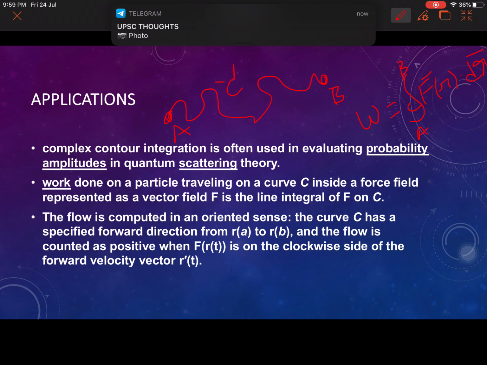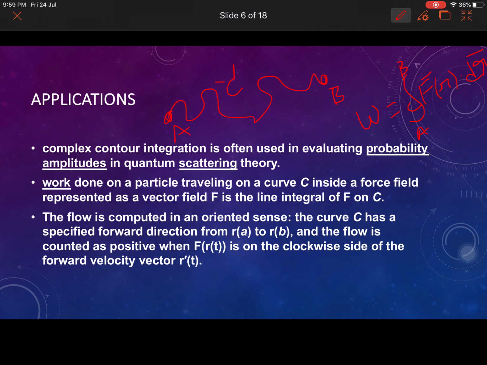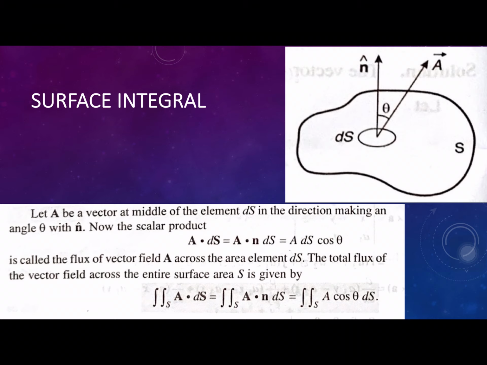When it comes to the positive f, it is the clockwise side, the forward velocity vector r dash of t. So what is the rotation, clockwise rotation, or when it is a flow? That is also given by this line integral only. So let us move on to the surface integral.